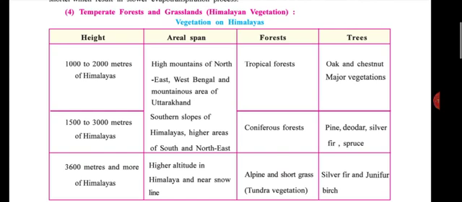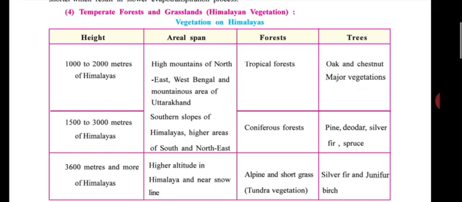First, height. Normally 1000 to 2000 meters of Himalaya, high mountains of north, east, west Bengal and mountain area of Uttarakhand, then 1500 to 3000 meters of Himalaya. So southern slope of Himalayas, higher area of south and northeast.